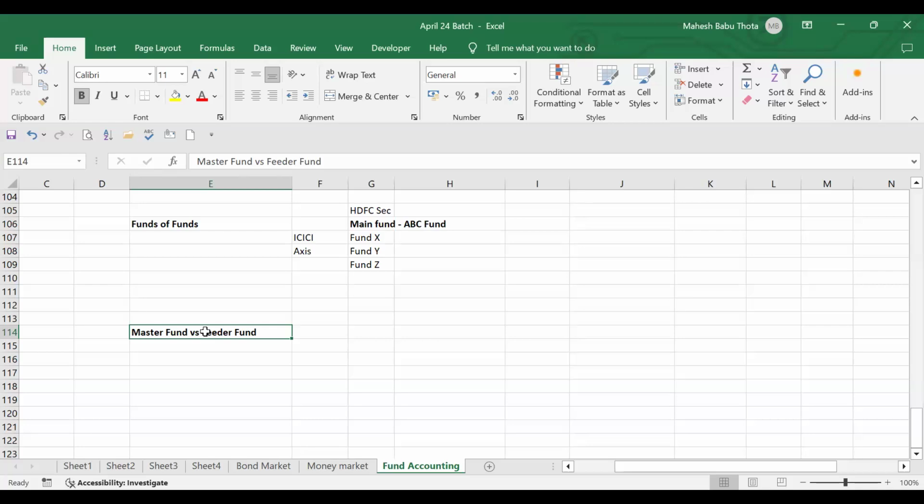But the problem is, suppose we are launching a fund in India. A lot of complexities will be there. If any investor wants to invest into the Indian funds, a lot of complexities will be there, a lot of taxation also will be there. Regulatory compliance is very high in the case of India. So what will happen? Obviously, investors from different parts of the world will hesitate.